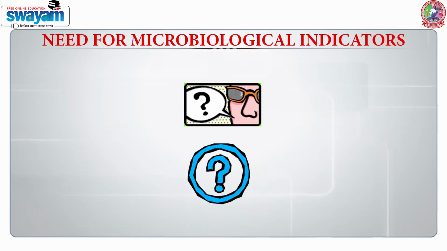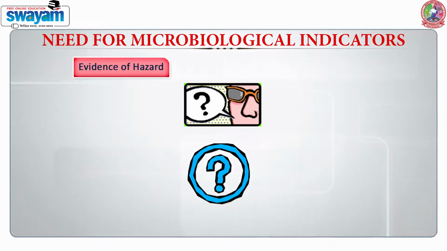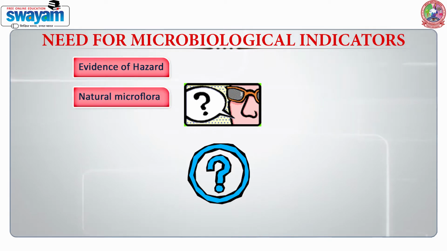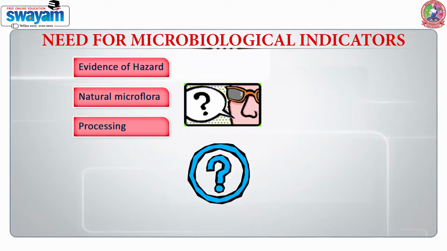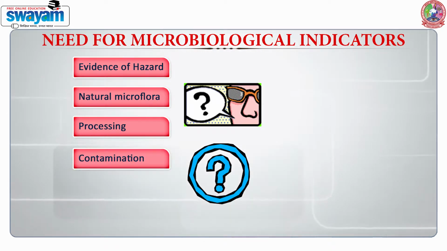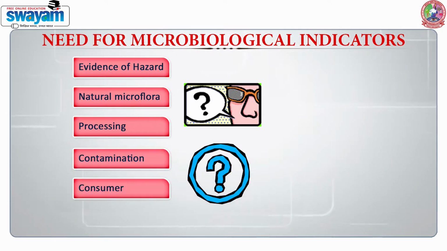Coming to the need for microbiological indicators, why do we need them? They are evidence of hazard, biological hazards. They should not be interfering with the natural microflora in the food. We should also look into the processing conditions, because some processing conditions remove the microorganisms and later on cross-contamination adds these to the food product. Consumers, a very wide range of consumers use these food products, and if they are at risk, like pregnant women and children, then we have to be more careful.